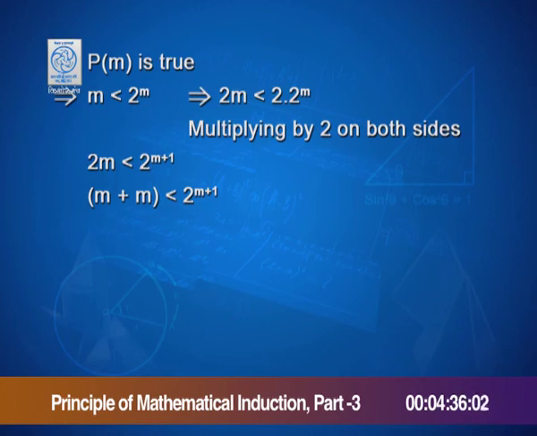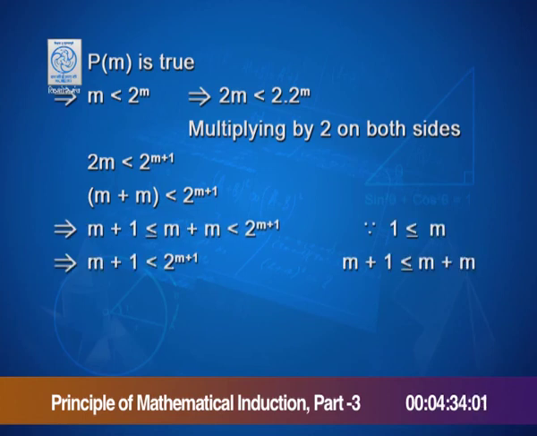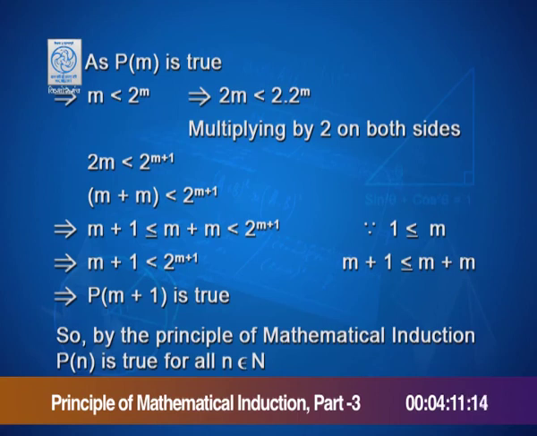Obviously, this implies m plus 1 is less than or equal to m plus m less than 2 raised to m plus 1. Since 1 is less than or equal to m, m plus 1 is less than or equal to m plus m. This implies m plus 1 is less than 2 raised to m plus 1. Hence, by the principle of mathematical induction, P of n is true for all n belonging to N.